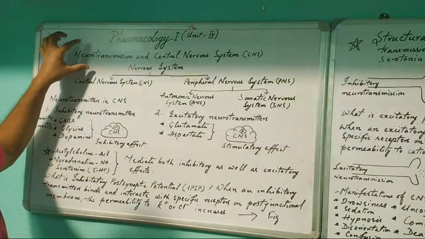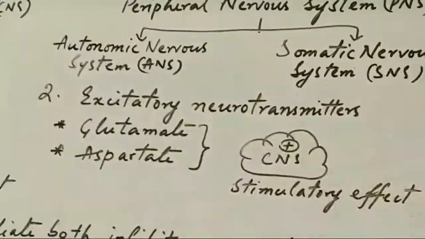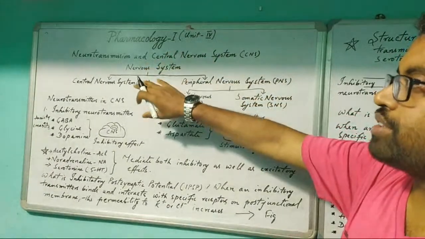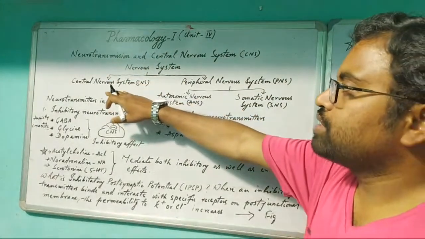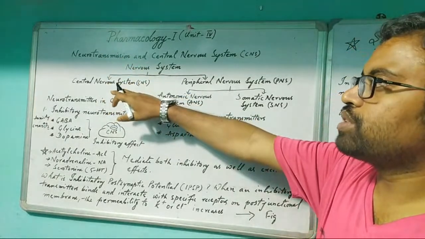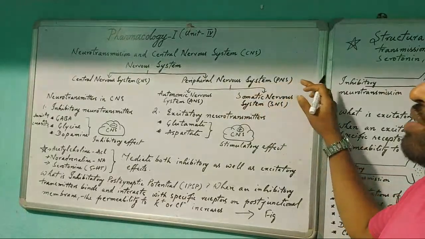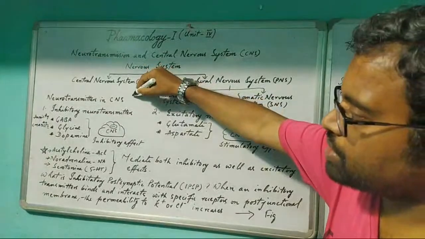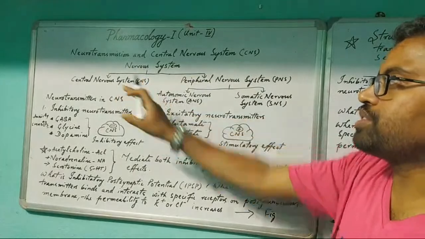Pharmacology about neurotransmission and central nervous system. So here I divided the nervous system. You already know that the nervous system is of two types: number one is the central nervous system and the other is the peripheral nervous system. About the central nervous system I will discuss in detail, because pharmacology of this one is what we are going to discuss.